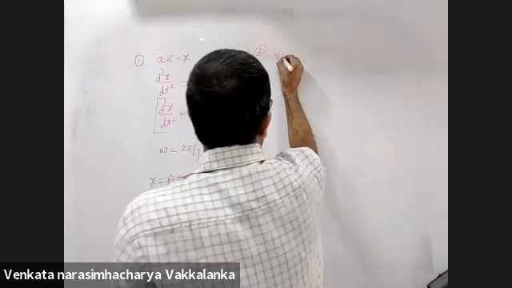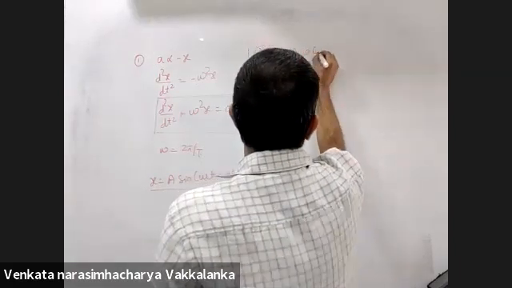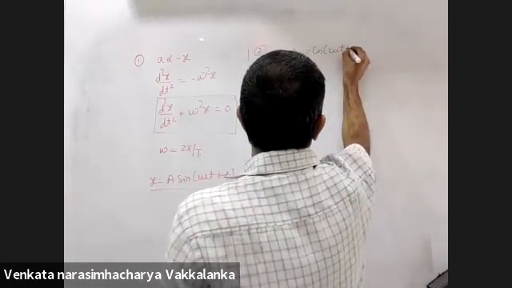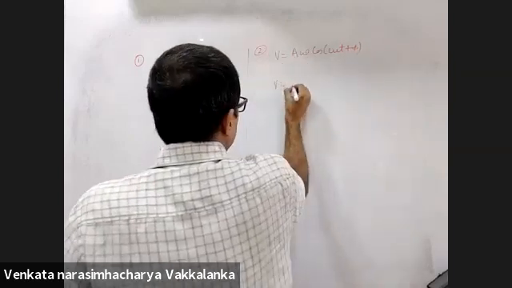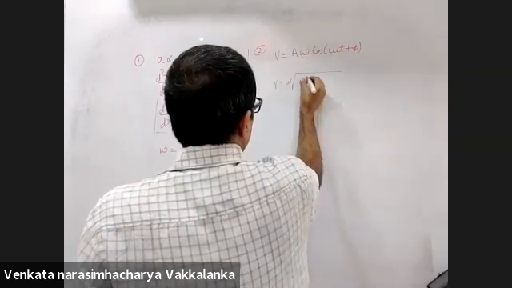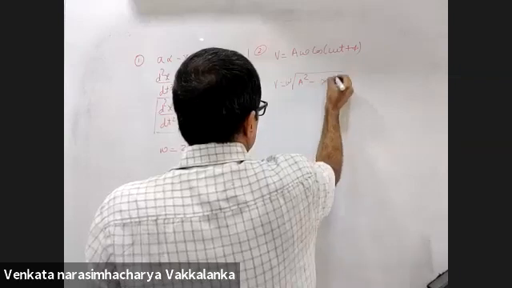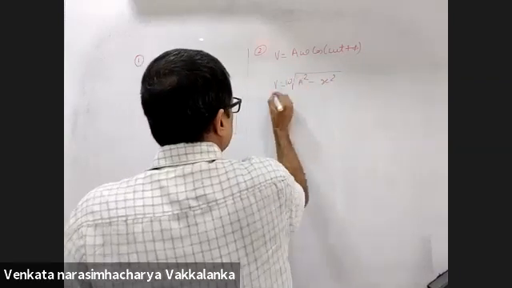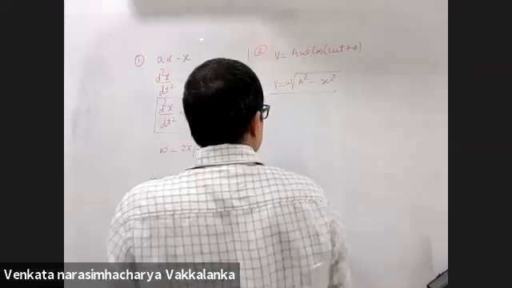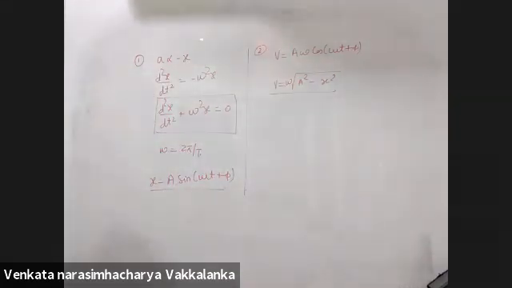Second point, we calculated velocity: A omega cos(omega t plus phi). Then we said omega root over A square minus x square, or y square. This was the expression for velocity, right?